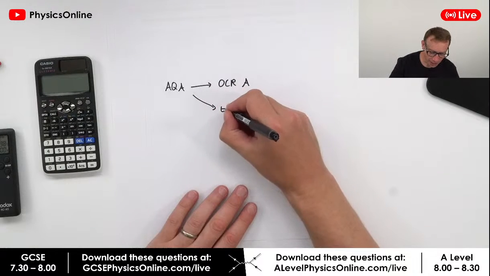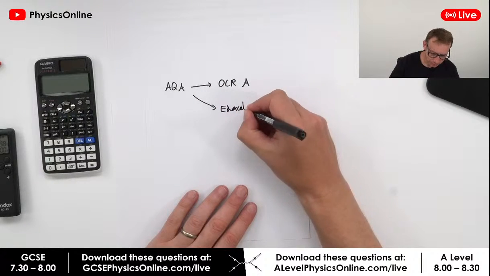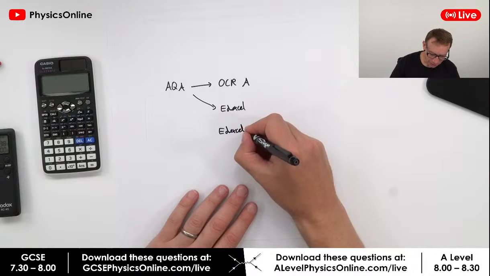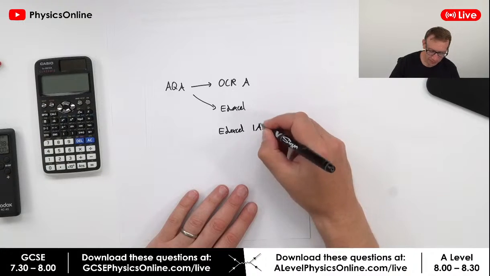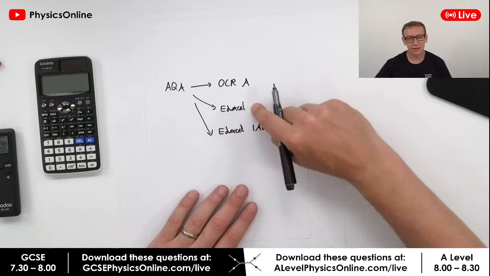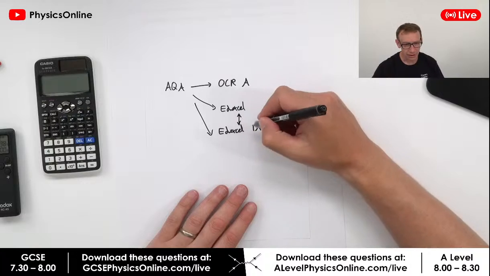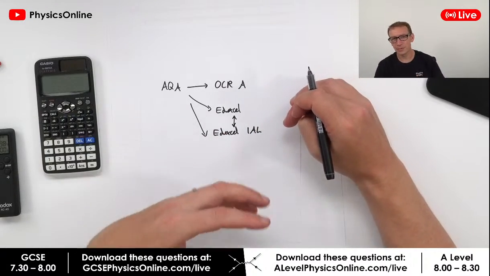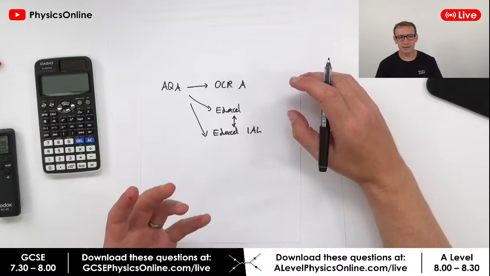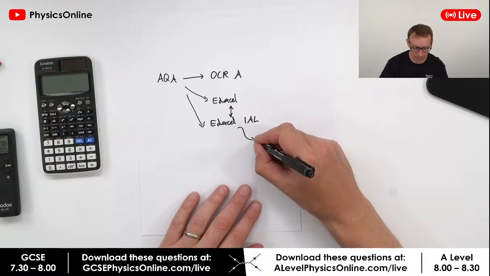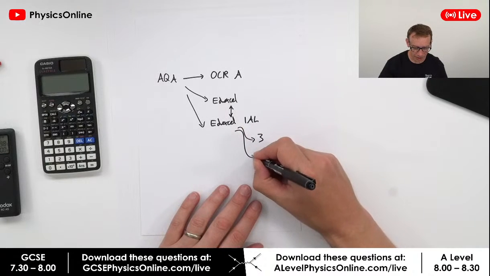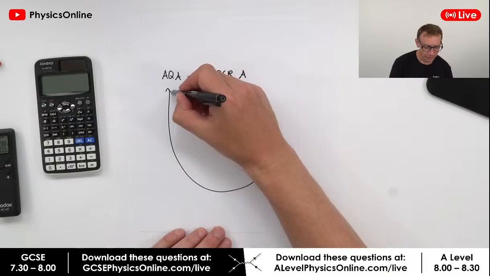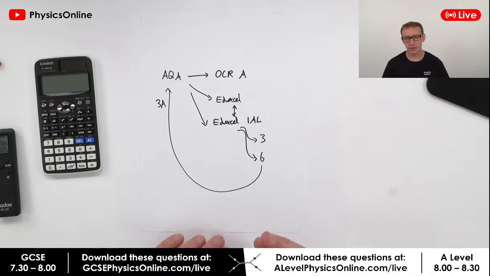Also, you've got Edexcel International A-Level. And these questions are really similar to those. So if you're doing Edexcel, then IAL papers are really good. It's pretty much the same physics, but actually often the English is written a bit more simply, because a lot of people are doing it with English as an additional language. There's also, I think, paper 3 and paper 6, which are very much focused on the practical skills. And these are really good practice for AQA paper 3A, because there's lots of practical questions.